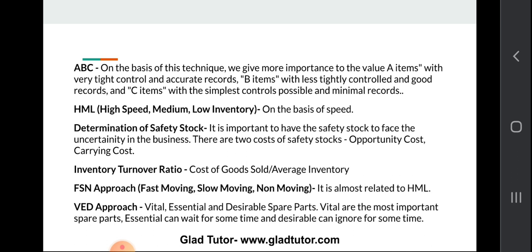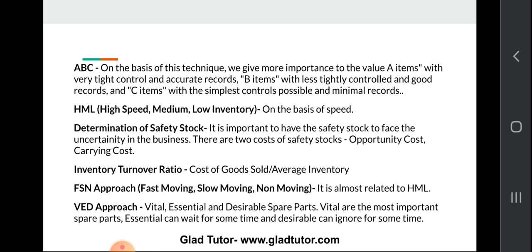VED approach simply means vital, essential, and desirable spare parts. Vital are the most important spare parts. Essential can wait for some time, and desirable can be ignored for some time. So according to these three classifications, we give orders to the supplier. Firstly, we give orders for our vital parts, and then we give the essential, and then in the last we give very less priority to our desirable parts.